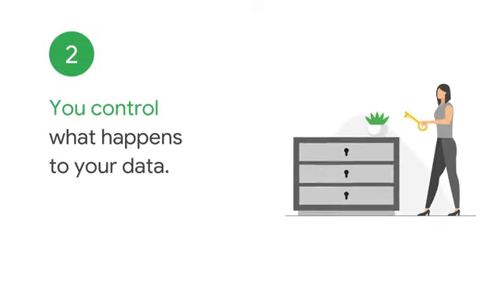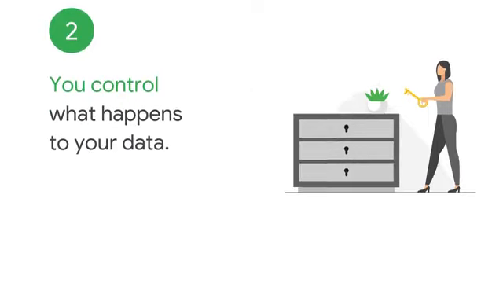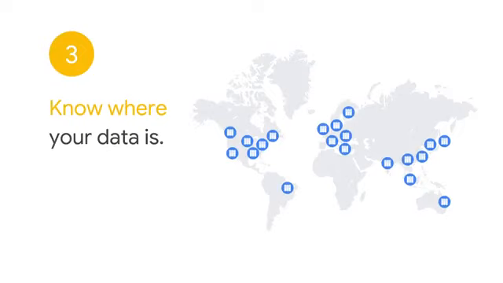Number 2, you control what happens to your data. We only process your data according to your specific instructions. Additionally, you also control who accesses your data. Number 3, Google is transparent about where your data is stored. Many of our products allow you to explicitly configure data location. We publish the locations of all of our Google data centers. All Google data centers are held to the same high standards in terms of availability, resiliency, and security.